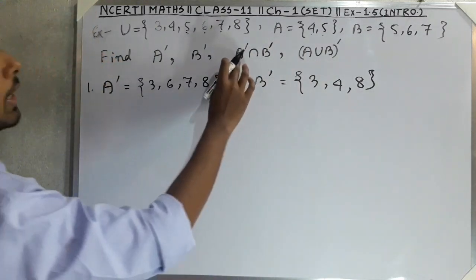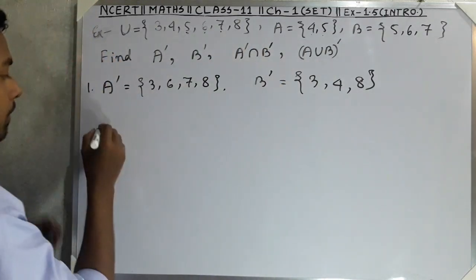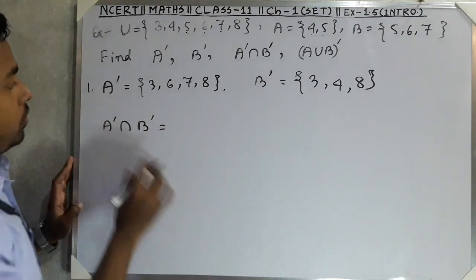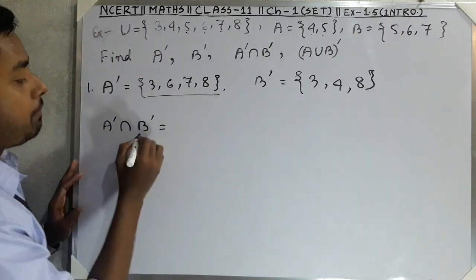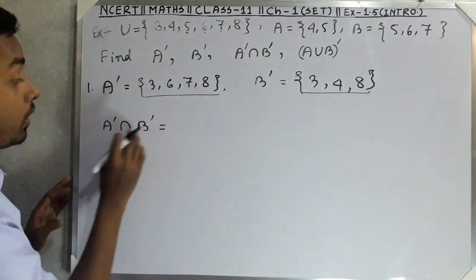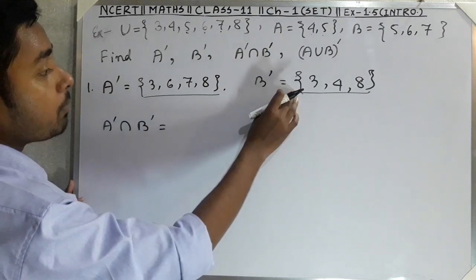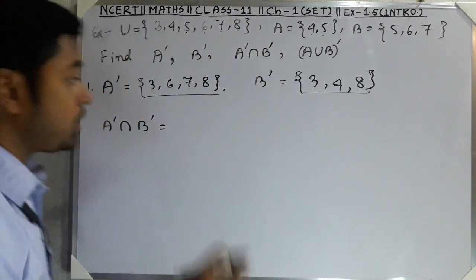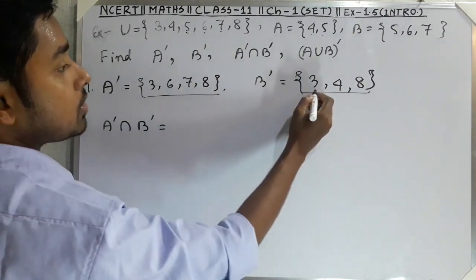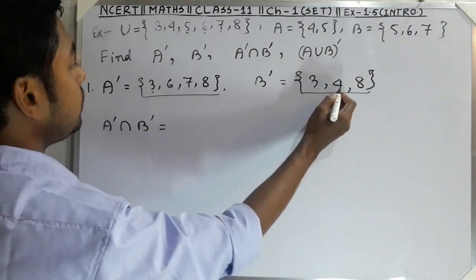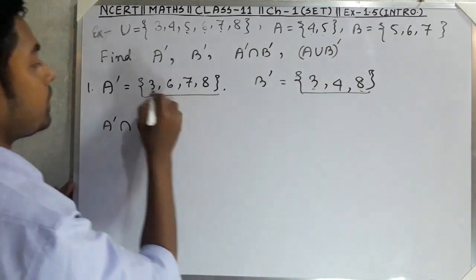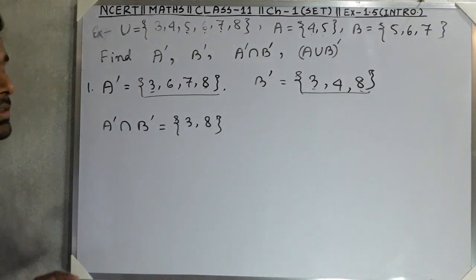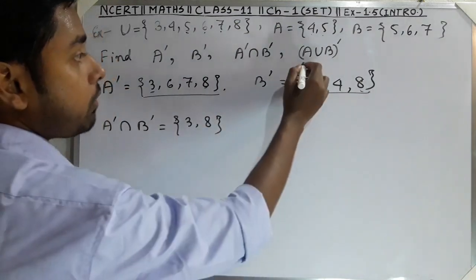Now we have to find A complement intersection B complement. A complement is this set, and B complement is this set. Intersection means the common elements of the two sets. So what are the common elements? 3 and 8. So the set is 3 and 8. Clear?